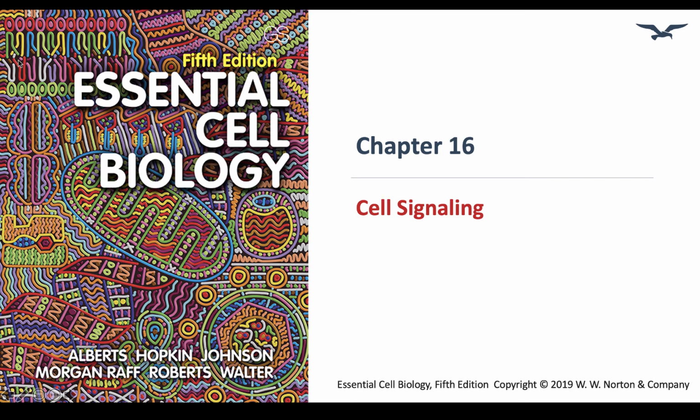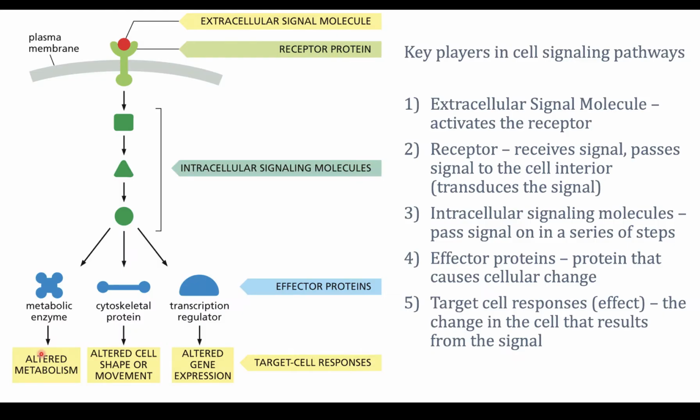Okay, we're going to continue with the second video on Chapter 16, Cell Signaling. And we are going to continue with general principles of cell signaling and focus on the types of proteins and activities happening as a signal is received and then converted to a change in cellular behavior. In the first video, we looked a bit at extracellular signaling molecules and receptor proteins. Here we're going to continue on to look at how the message that's received by the receptor protein at the extracellular surface is converted into a change in behavior in the inside of the cell.